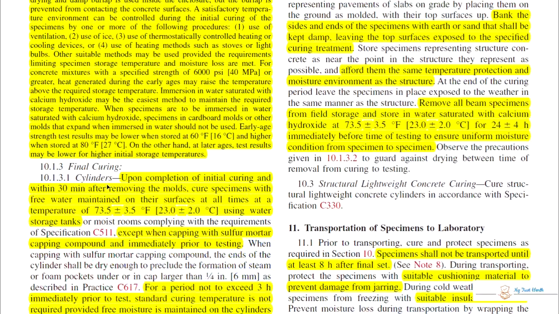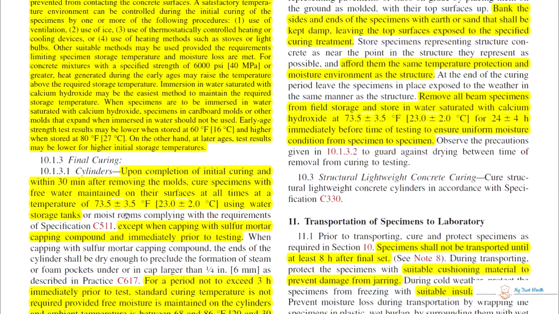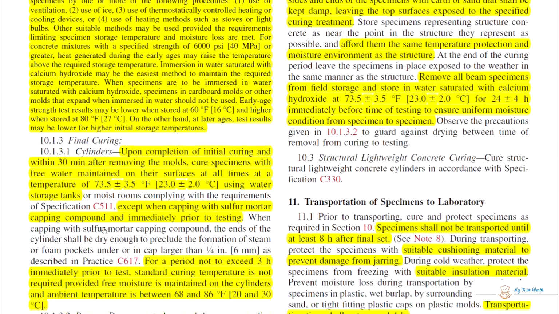Final curing of cylinders. Upon completion of initial curing and within 30 minutes after removing the mold, cure the specimen with free water maintained on its surface at all times at a temperature of 23 to 25 degrees centigrade, using a water storage tank or moist room complying with the requirements.